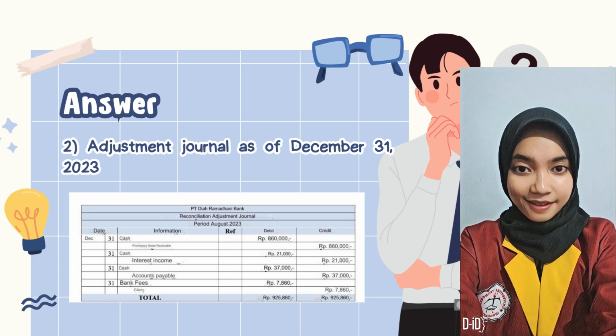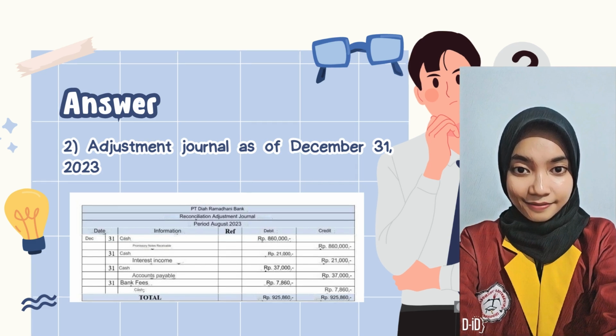On the other hand, the company reduced the cash balance by 7,860 Indonesian rupiah for bank fees charged. After all these adjustments were made, both the company's and the bank's records showed the correct ending cash balance, namely 10,449,160 Indonesian rupiah. This process ensures that the company's and the bank's financial records are consistent and accurate.